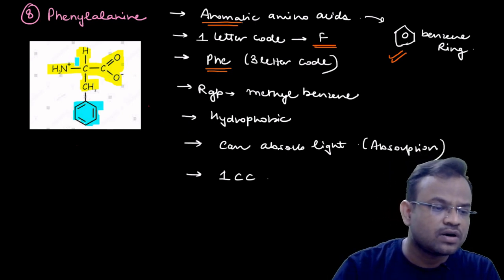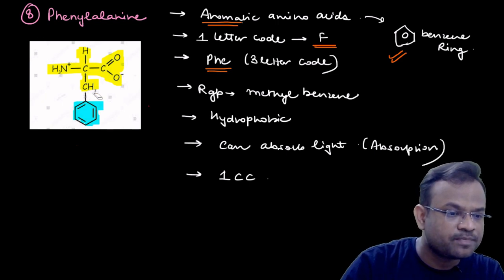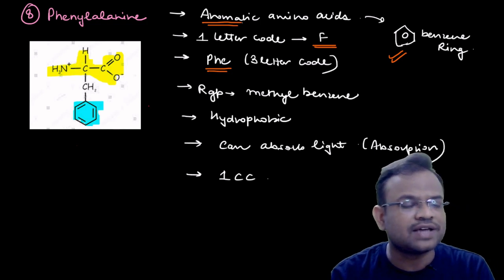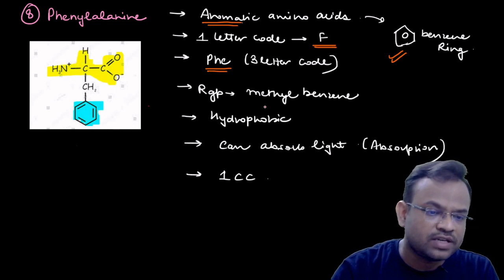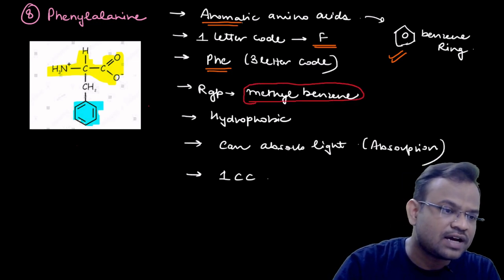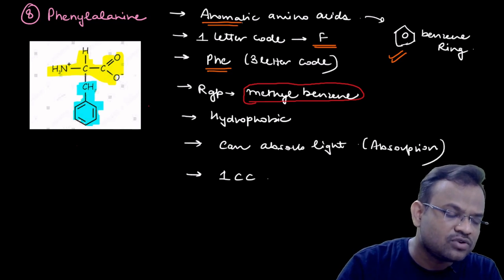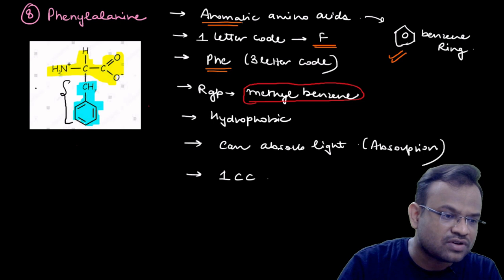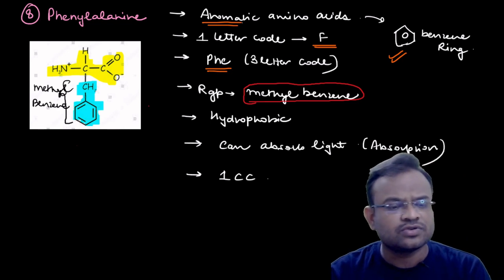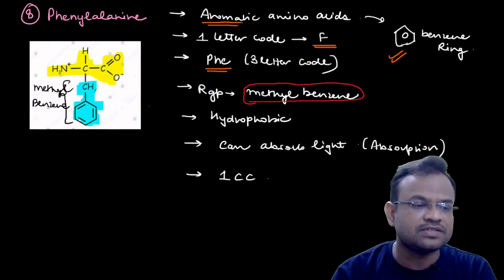So R group, okay, sorry, just give me a minute. So this is not CH3 over here. This is the common structure. So what is attached over here? Methyl benzene is attached over here. Methyl benzene acts as an R group. Why am I saying methyl benzene acts as an R group? Because you can see that this is the methyl group. This entire structure is called methyl benzene, right? So over here the R group is methyl benzene.